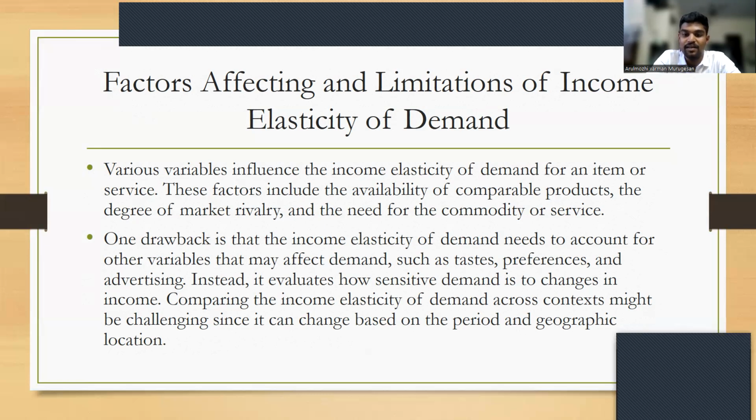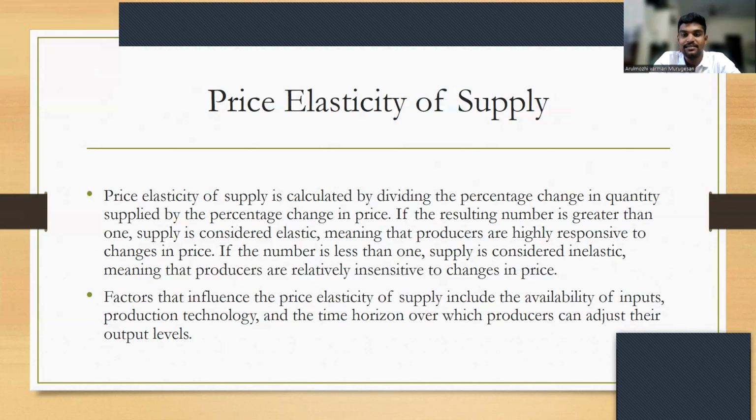Comparing the income elasticity of demand across contexts might be challenging since it can change based on the period and geographical location. Price elasticity of supply. Price elasticity of supply is calculated by dividing the percentage change in quantity supplied by the percentage change in price. If the resulting number is greater than 1, supply is considered elastic, meaning that producers are highly responsive to changes in price. If the number is less than 1, supply is considered inelastic, meaning that producers are relatively insensitive to changes in price, which we have already discussed in price elasticity of demand.